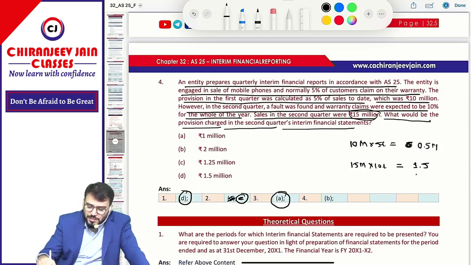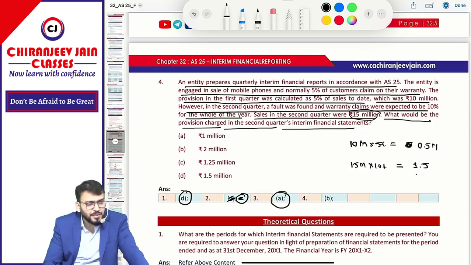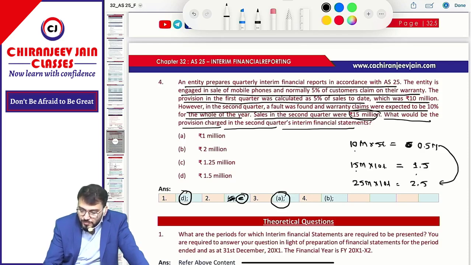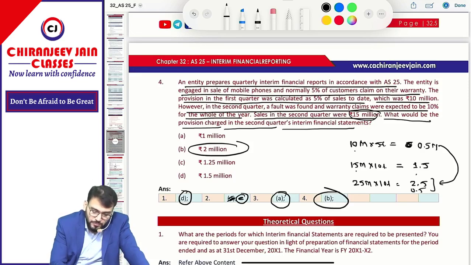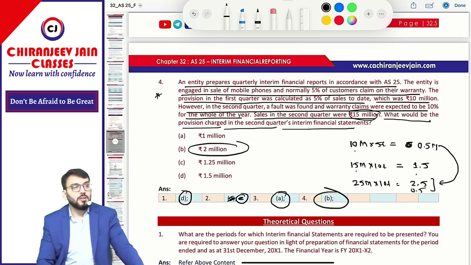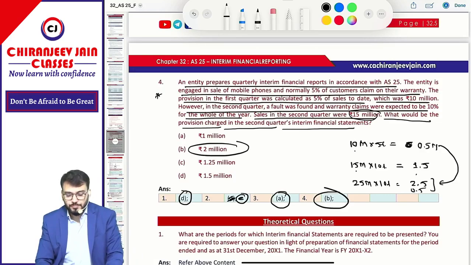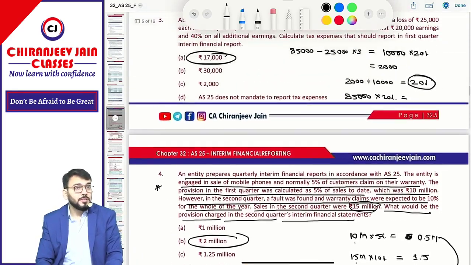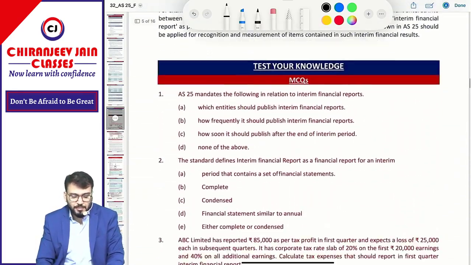So can I say we need to do revision based on the entire year? So can I say it is 50 million plus 10 million, should be how much? 25 million. 25 million into 10%, how much? 2.5. How much already recognized? 0.5. So how much should be charged to second quarter? 2 million. So 2 million is the answer. B is the answer. And this is a good question. Got this point? Simple. So this type of MCQs can be asked in exam.